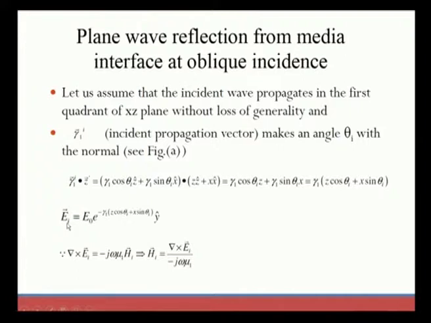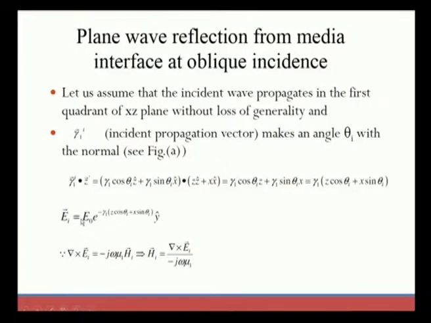Next, EI is the electric field that we can find in quadrant 1 if we consider the xz plane. This will be represented as EI equal to E naught exponential to the power of minus gamma 1 into z cos theta I plus x sin theta I, in the y cap direction. After this, we have to find the cross product, because we know that the magnetic field will be equal to del cross EI divided by minus j omega mu 1.